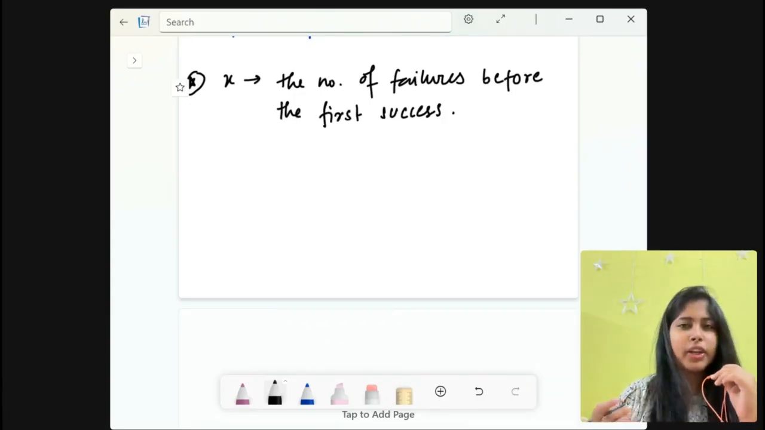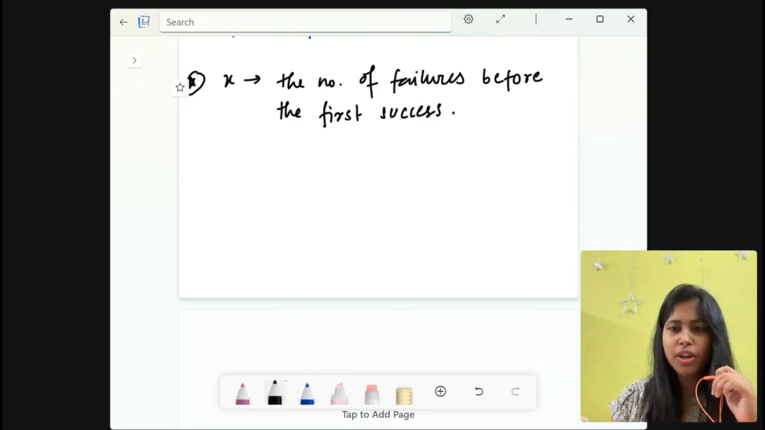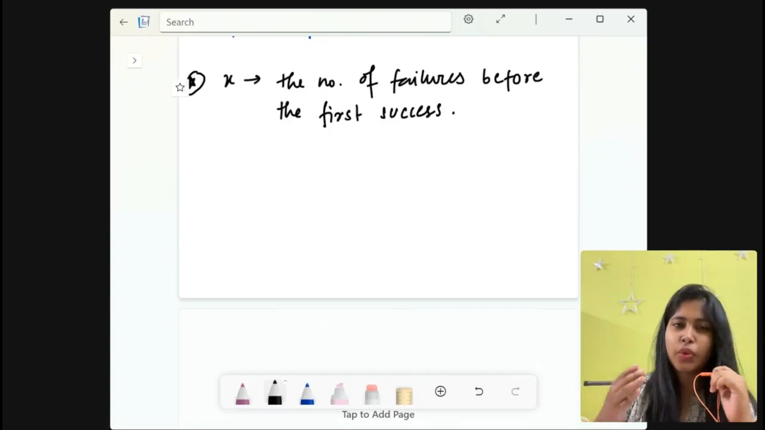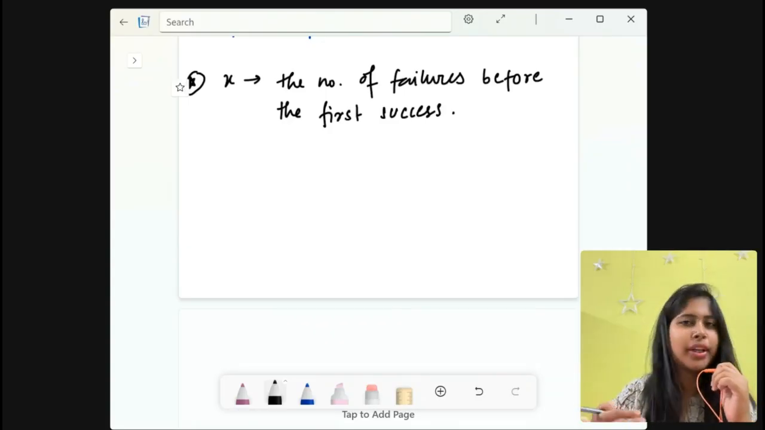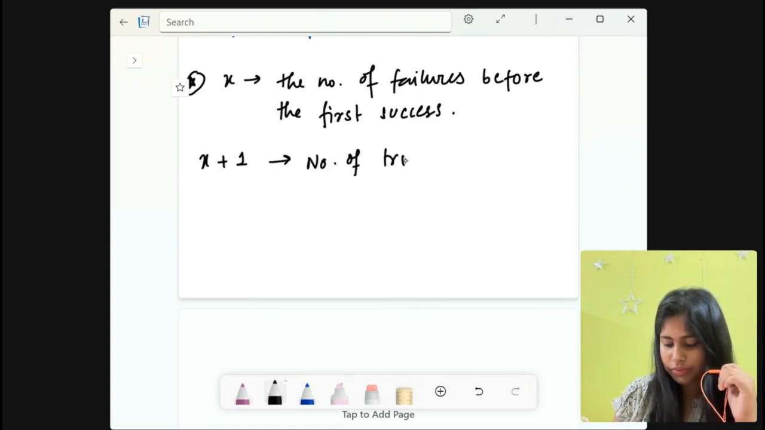And then can you guess what will be the number of trials? The number of trials will be X plus 1, right? Because we are doing an experiment for a long time and we are getting the failures, okay? And once we get the success, we are stopping the experiment. Then how many trials are there? X plus 1, right? So X plus 1 will be the number of trials.